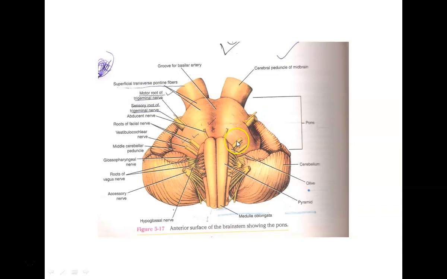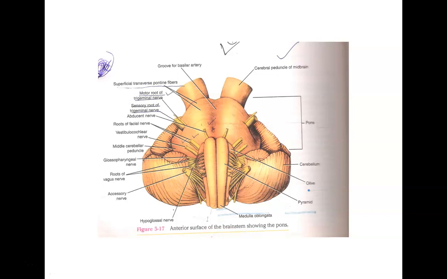At the junction of pons and medulla oblongata, we have the sixth nerve, then the seventh nerve, and then our vestibulocochlear nerve. So these are the nerves which have a superficial attachment to the pons.